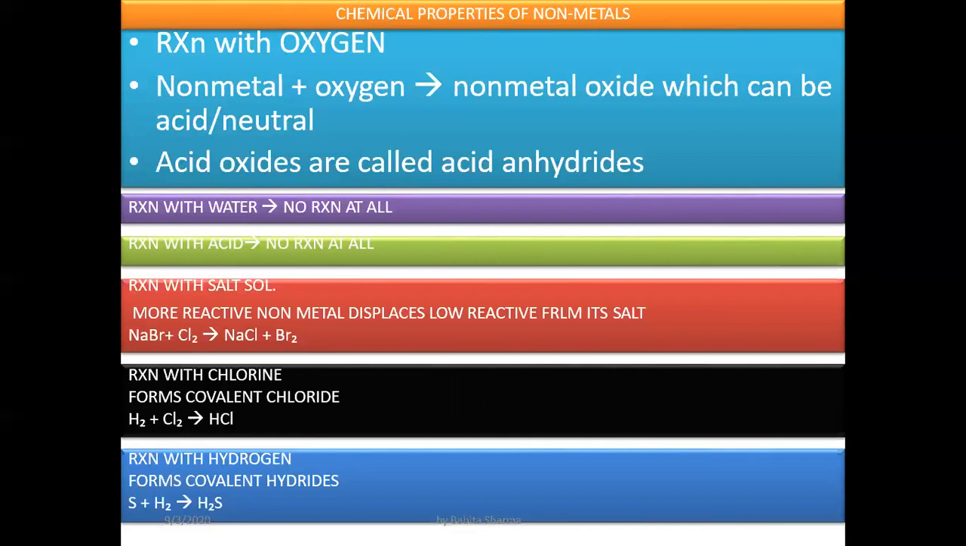Reaction with chlorine: when non-metals react with chlorine, they form covalent chlorides. Like when hydrogen reacts with chlorine, they form hydrogen chloride. Clearly, when reacting with hydrogen, they also form covalent hydrides. Like sulfur, when it reacts with hydrogen, they form hydrogen sulfide.